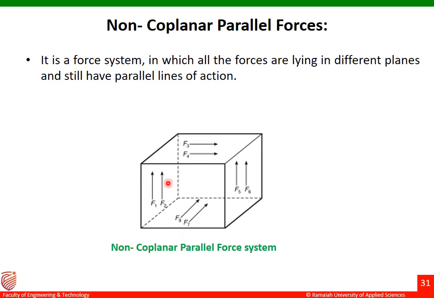You can see that F1, F2 are acting in this plane, but F3 and F4 are acting in another plane. F1, F2, F3, F4 are not acting on a single plane, that's why it is called non-coplanar. But F1, F2 are parallel to each other, and F3, F4 are parallel to each other. So for such a force system, we call it a non-coplanar parallel force system.